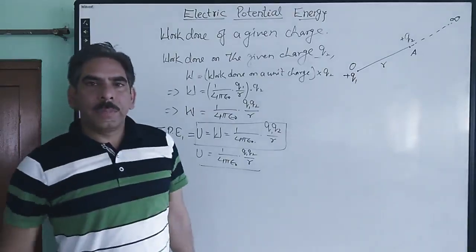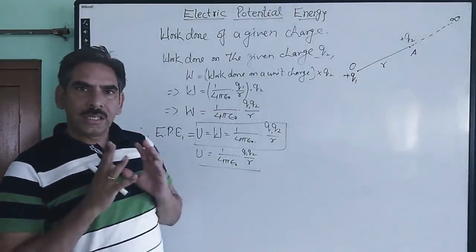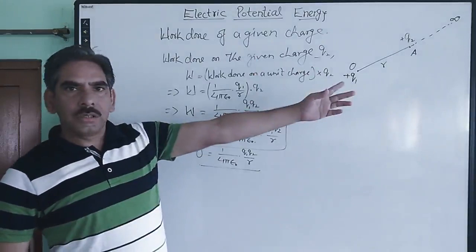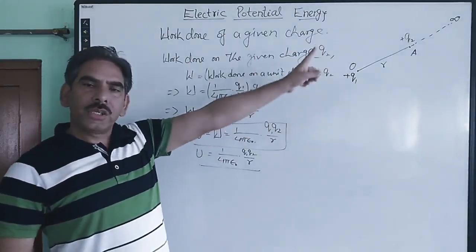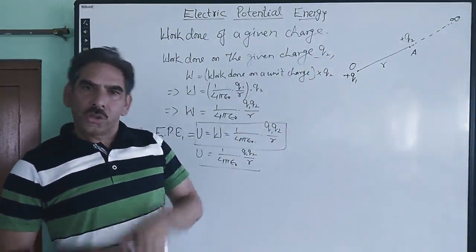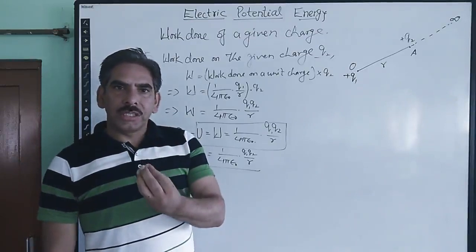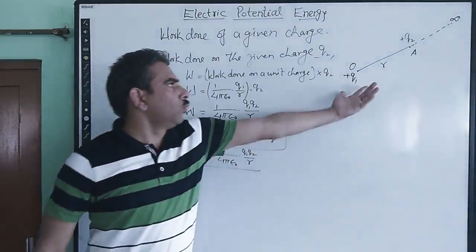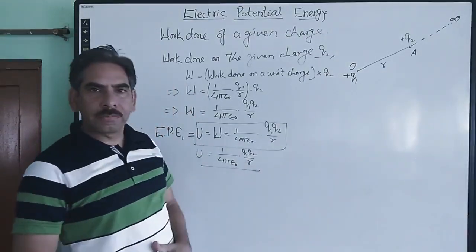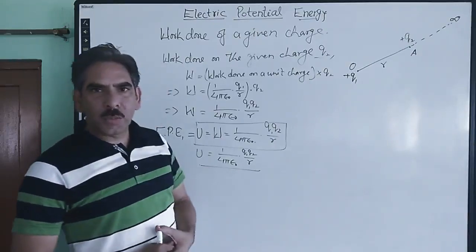So that is the simple definition of electric potential energy, and the expression for the electric potential energy of a charge which is being brought from infinity to a point within the electric field of some other charge Q1. We can also call this energy the electrostatic potential energy of a system of two charges Q1 and Q2, which are placed here. So that is also the way to understand this potential energy.